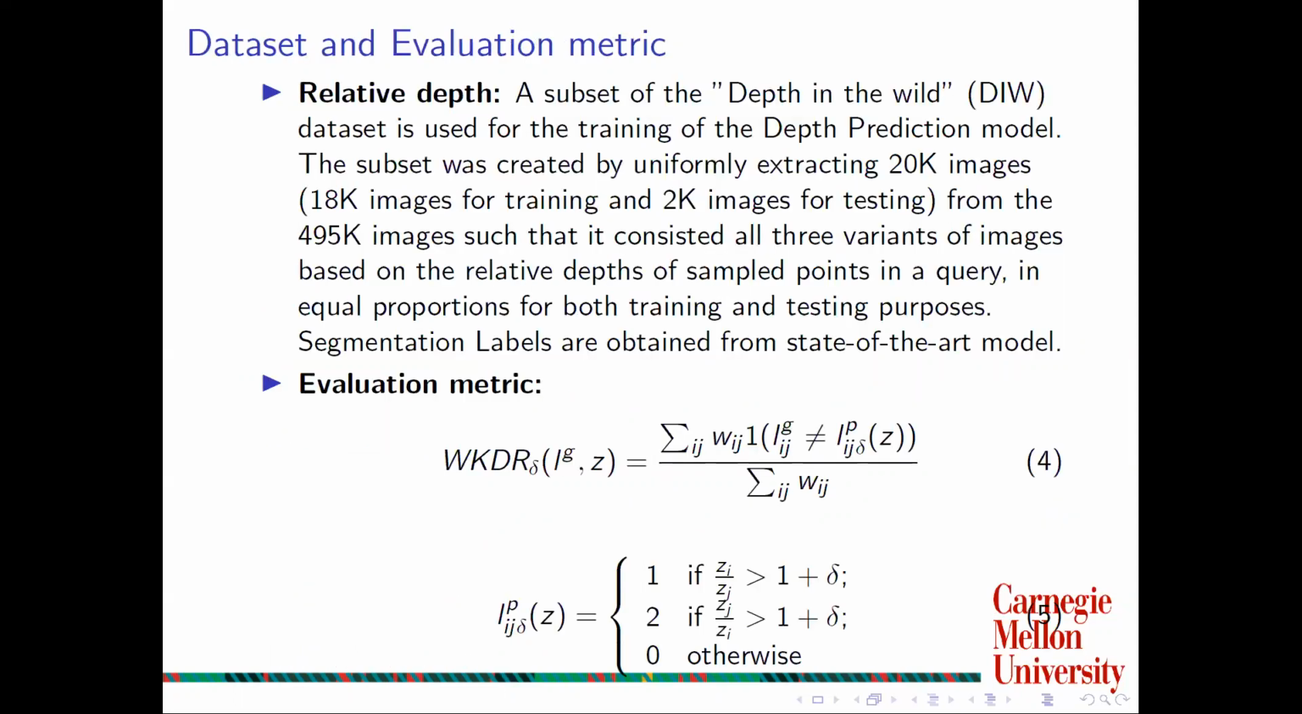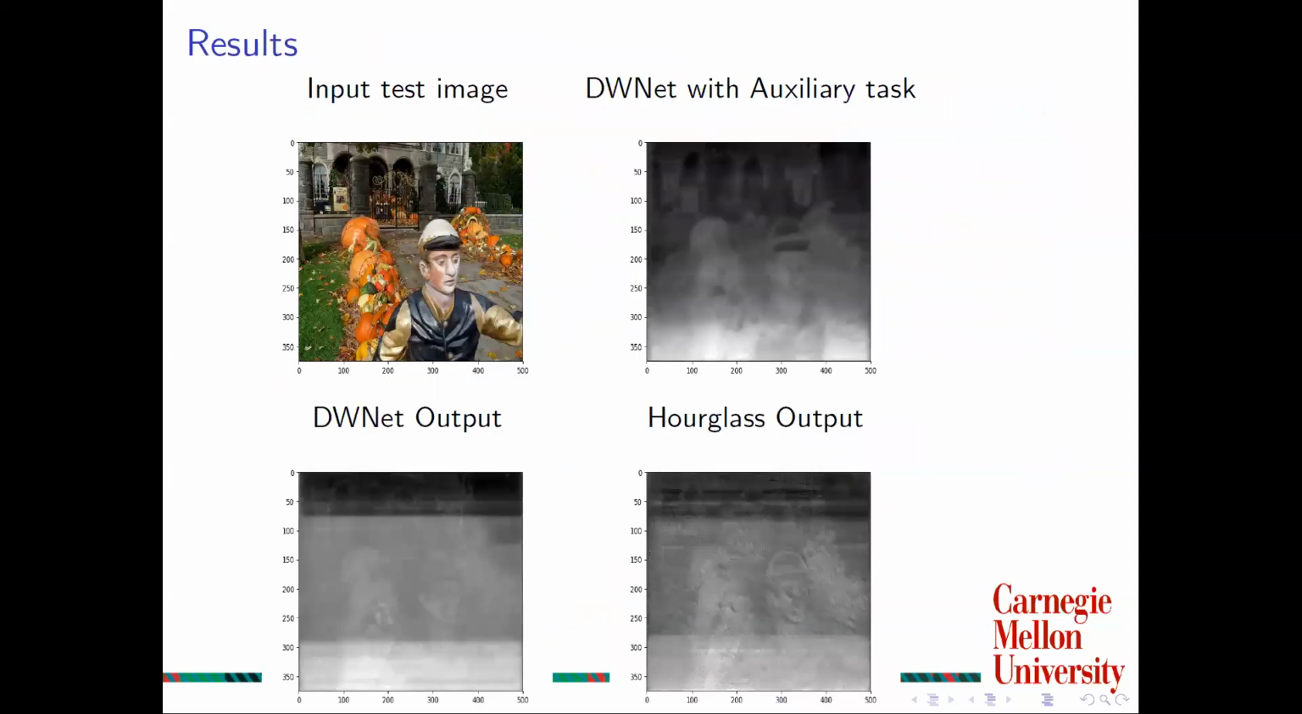We randomly sampled 20K images from the dataset for training and evaluation. We report WKDR, the weighted disagreement rate between the predicted ordinal relation and ground truth ordinal relation. It is the average of the number of pixels where the model predicted the wrong relative depth relation. A lower value indicates better performance.